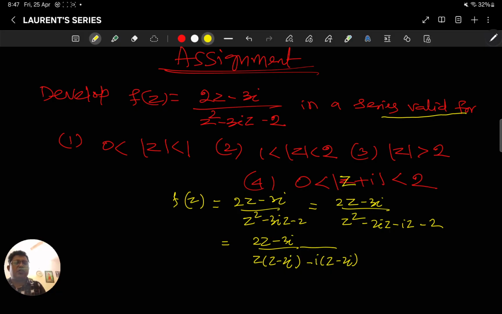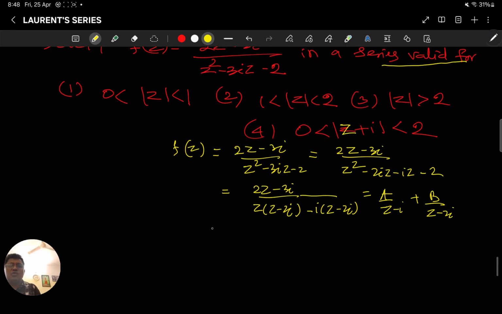So what we are getting? We are getting a by (z minus i) plus b by (z minus 2i), right, partial fraction. We will get a is 1 and b is 1. It is 1 by (z minus i) plus 1 by (z minus 2i).